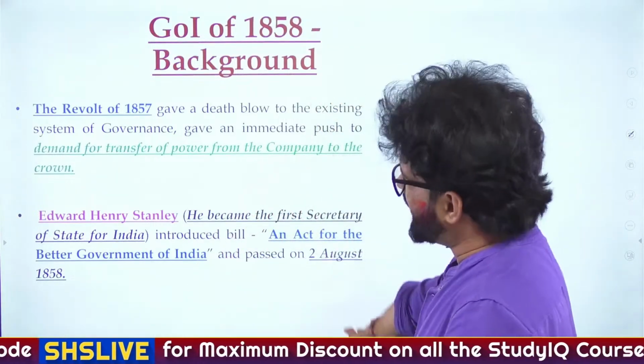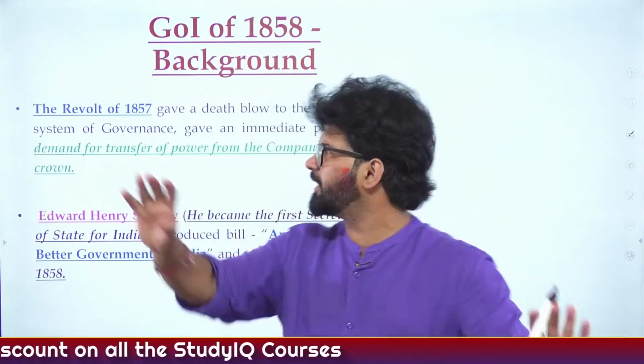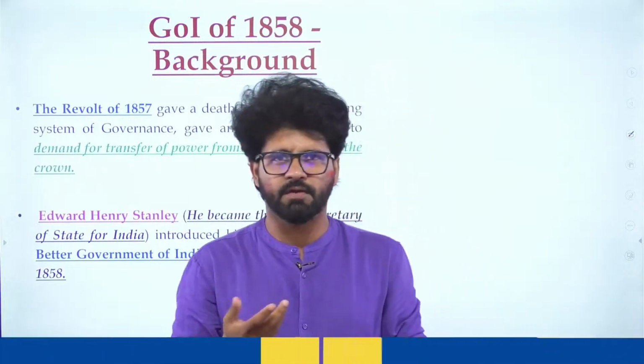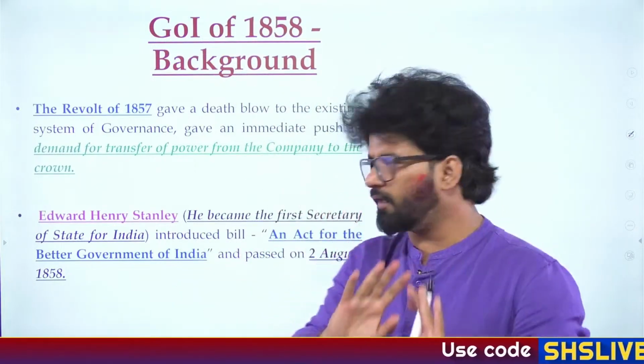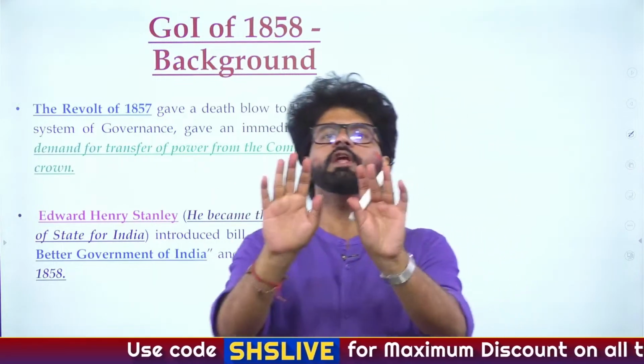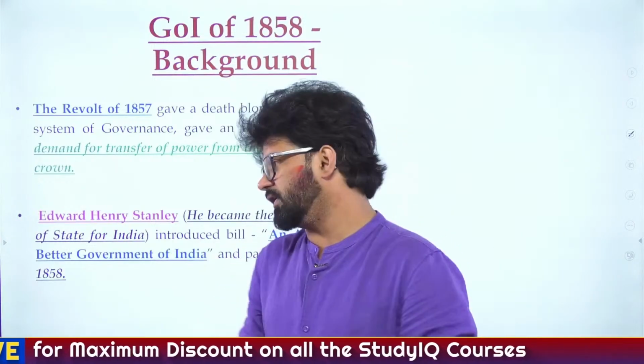So this is the expanded version. What are the things which are important? We already know the Act for Better Government or Good Government is the Government of India Act 1858. Then the first things: first Viceroy, first Secretary. First Viceroy we have discussed, Lord Canning. He was also the Governor General during the 1857 revolt. Important because this has been a PYQ already asked earlier by UPSC.